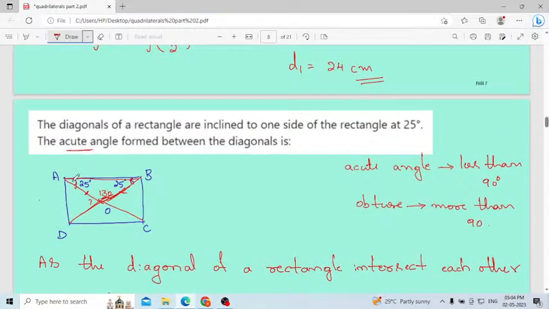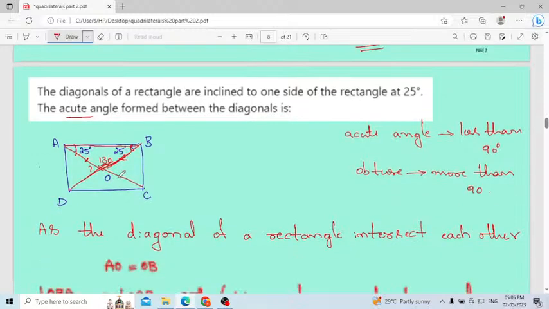They have given one angle as 25 degrees, because this is a right angle. In the case of a right angle, consider this diagonal bisect. The diagonals must be equal, which means adjacent angles must be equal. Once this is 25, this is also 25. These two are adjacent angles, and when the diagonals are equal, adjacent angles are also equal. Remember, 25, 25.